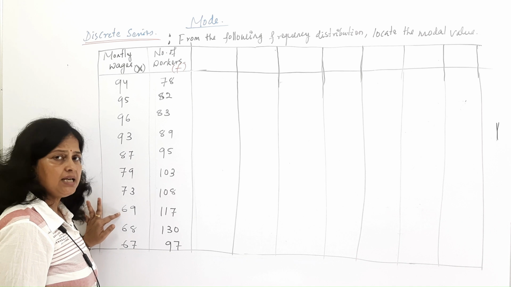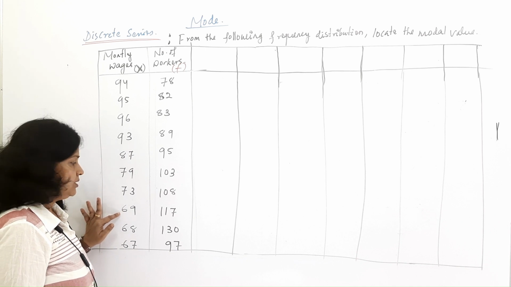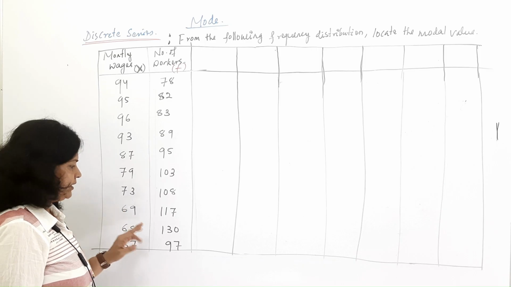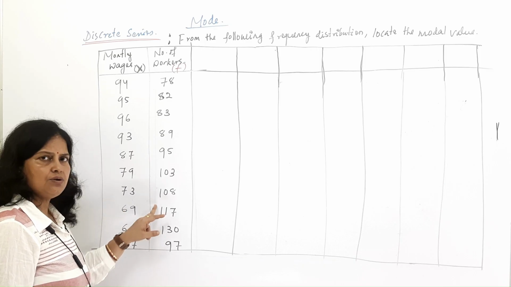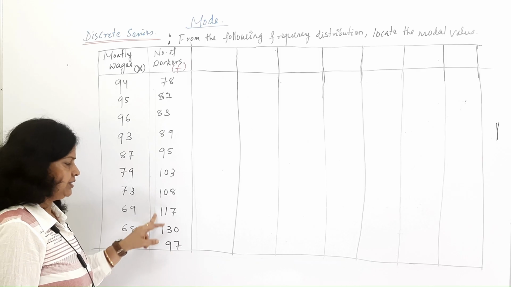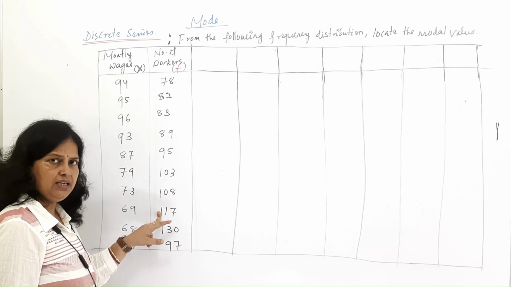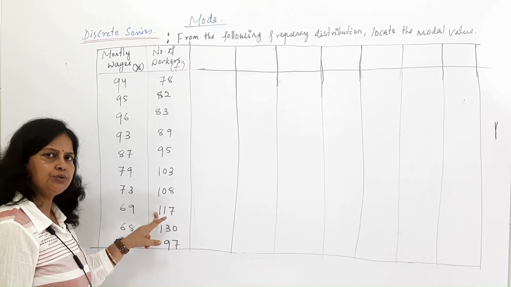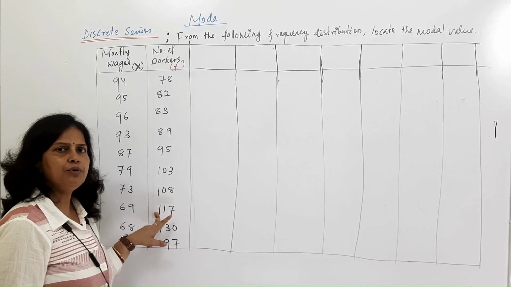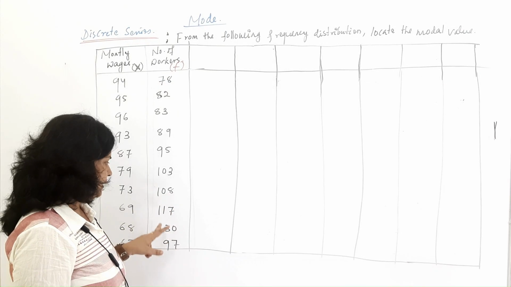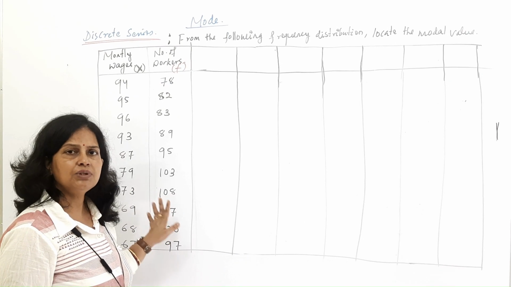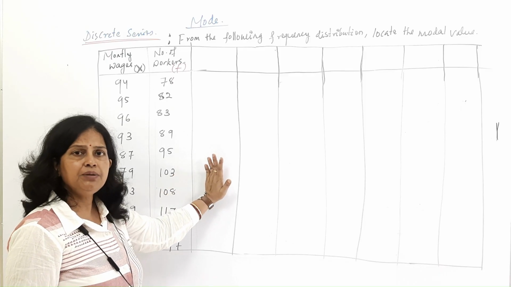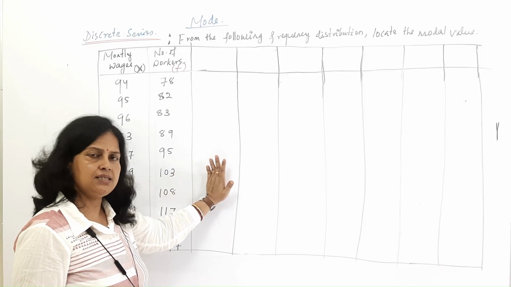Maybe we can say 59 may be the model. So in this case, there may be confusion. Maybe the difference between the frequencies is not that much high. So in that case, we can go for doing the grouping. We can take the help of the grouping method to find the actual model. So let us discuss the grouping method. What is it?